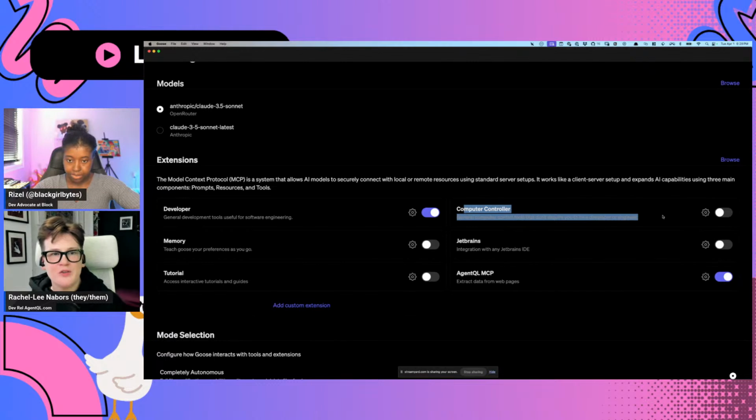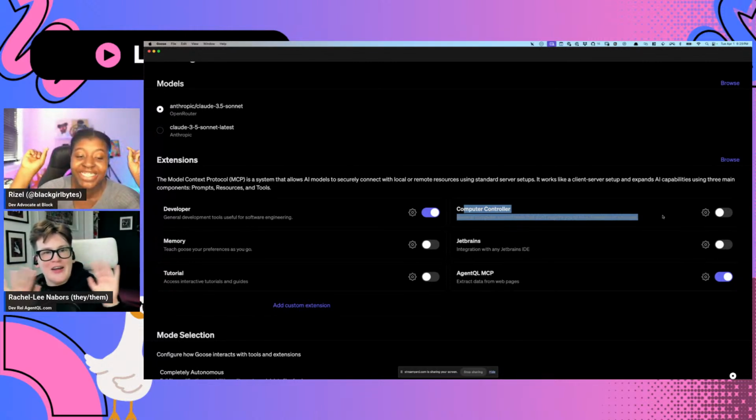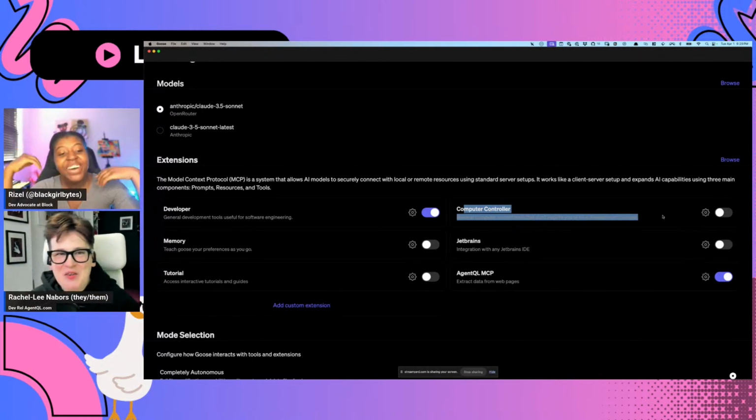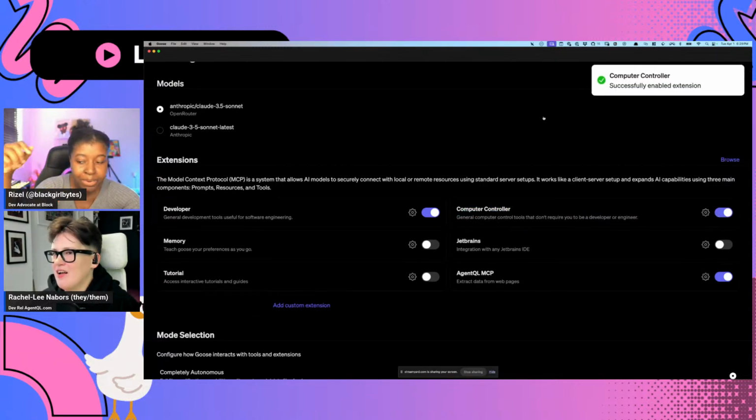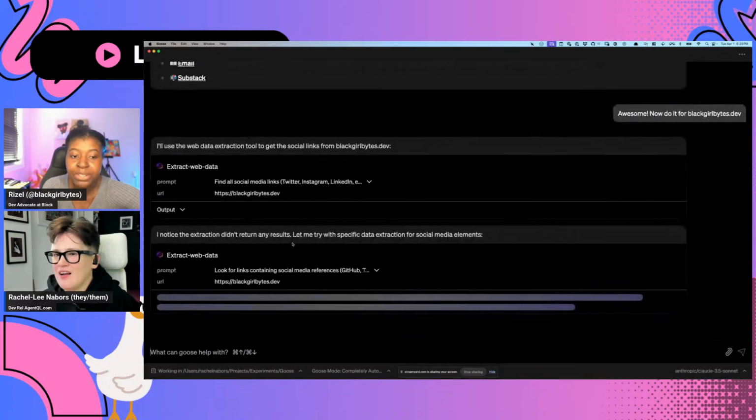Tell me more about what the computer controller does. Does it give it control of my computer? Yeah, it can. I actually used it. Scary. No. I don't know. There are folders I don't want it getting into. You could use Goose Ignore and tell it, hey, ignore these areas. But I've used it to turn down the brightness on my computer, or start a web app, or start an app that plays music for me. So it's basically made for people who aren't developers, but they want to prompt Goose to do things.